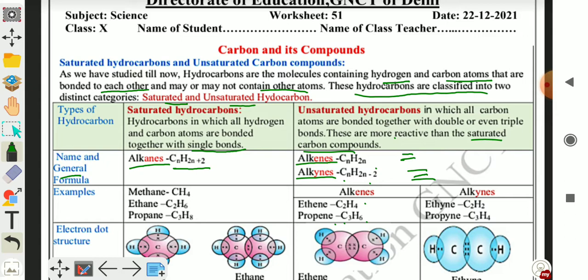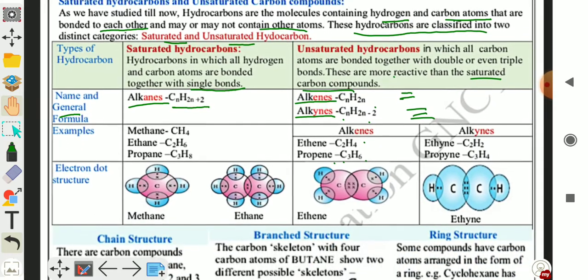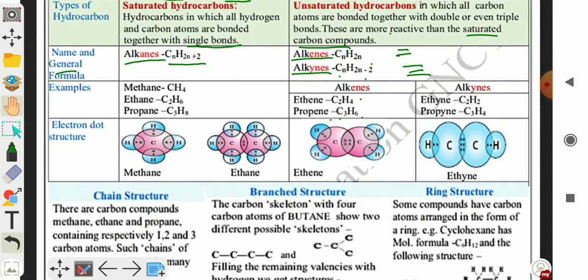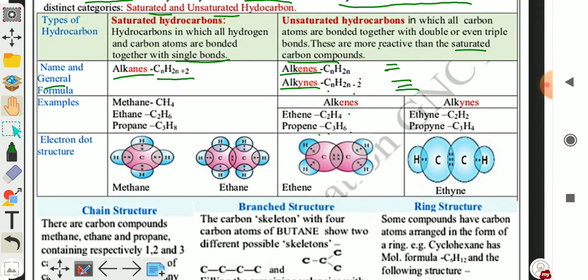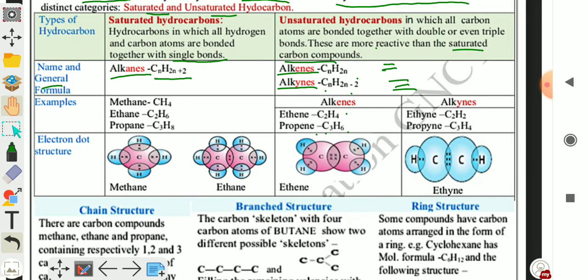Now we will discuss the electron dot structure of these compounds. Electron dot structure is given to you. Methane. Methane formula is CH4, so the electron dot structure has all single bonds: 4 hydrogen atoms and 1 carbon atom. This one is methane. Similarly, ethane.